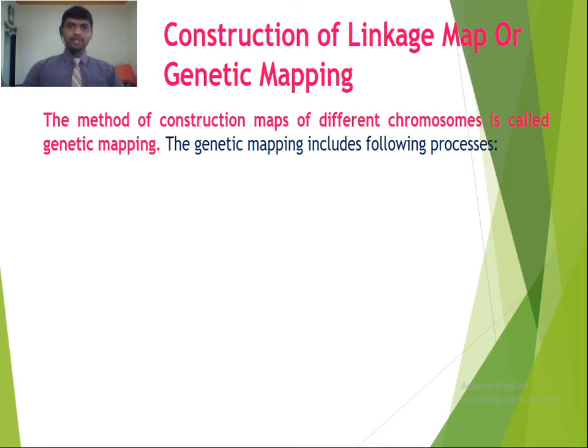Construction of a linkage map, or genetic mapping. The method of construction of maps of different chromosomes is called genetic mapping. So here we are going to construct the map of different chromosomes, which we call genetic mapping. Genetic mapping includes the following processes.